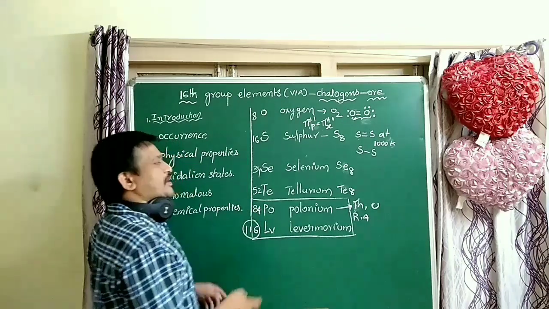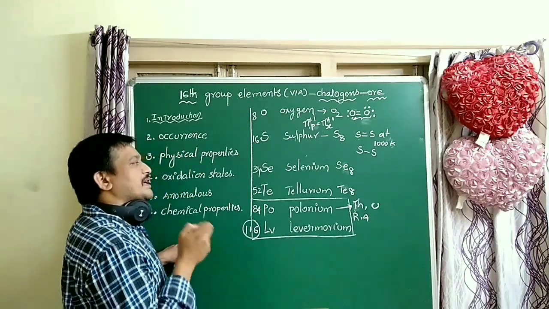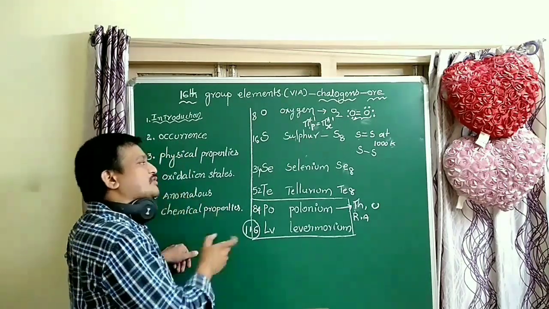So O2 is paramagnetic due to unpaired electrons. At high temperature, S2 is also paramagnetic.